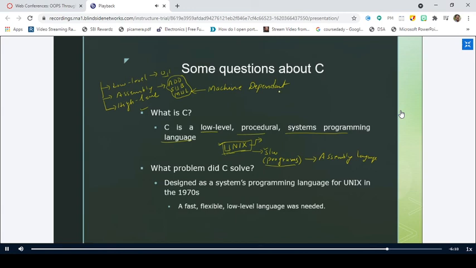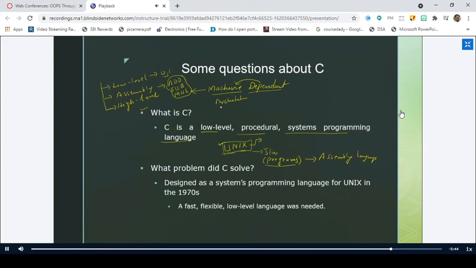What do you understand by the term machine dependent? It is dependent, as I told in the first class itself, whenever you don't know anything about a particular word, you just go from the right hand side to the left hand side, right? So it is dependent on machine. What do you mean by dependent on machine? It means it is dependent on the underlying architecture, right? The simple reason I will give.